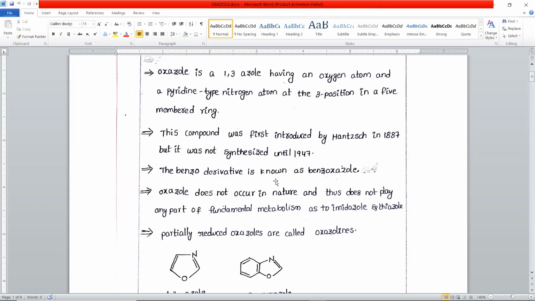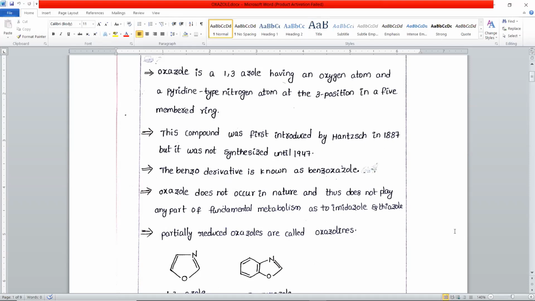So this compound was first discovered by Hantzsch. It was first known as early as 1887, but it was synthesized only in the year 1947 for the first time.